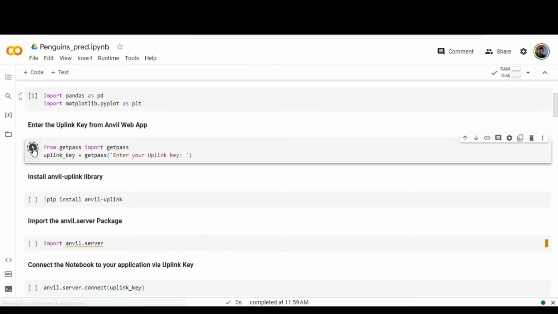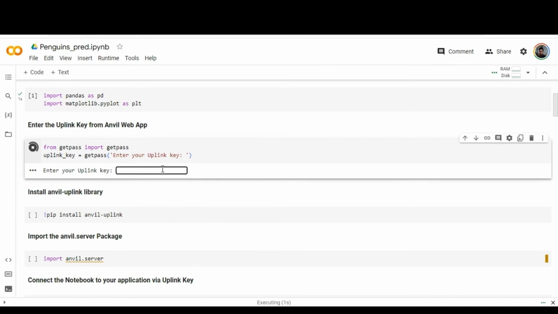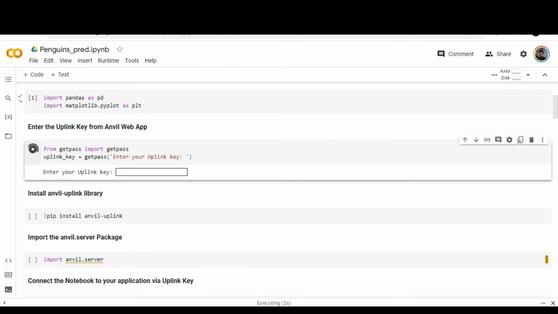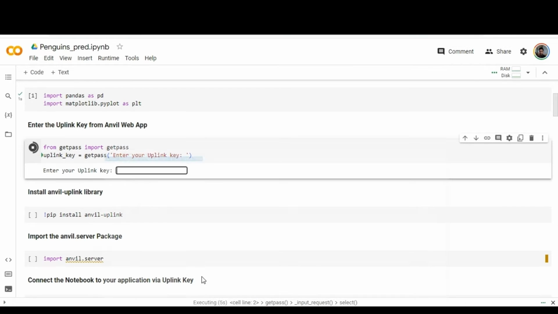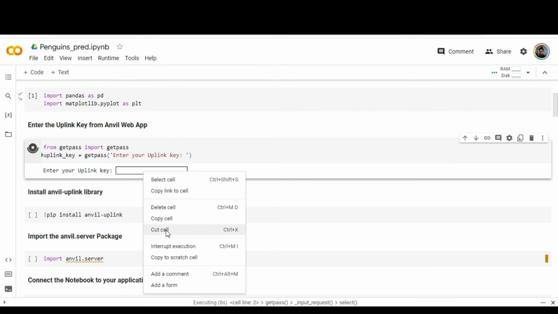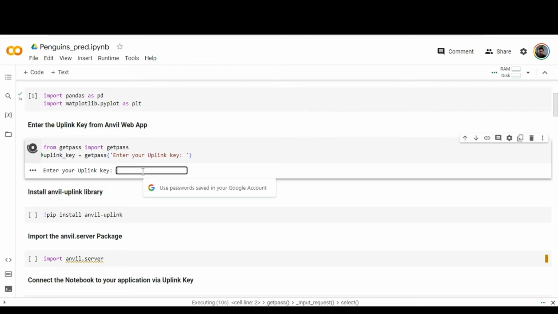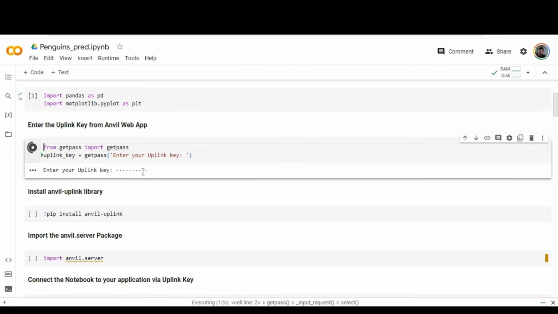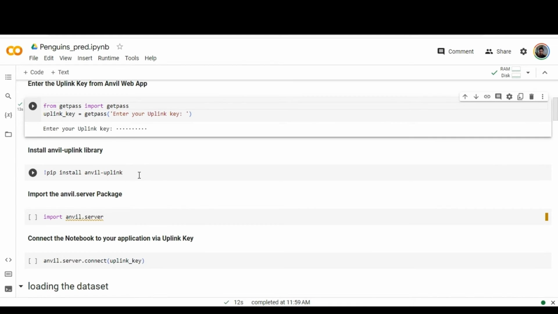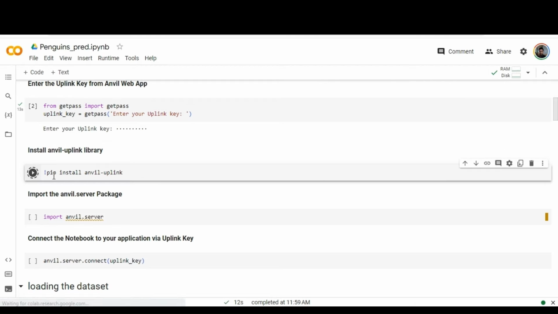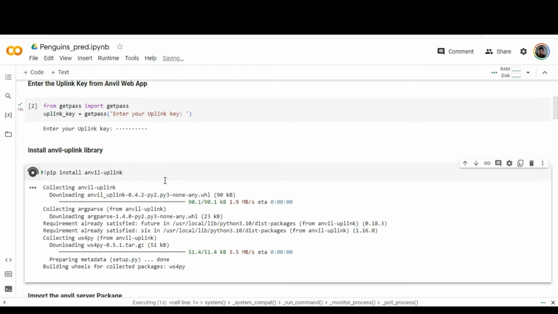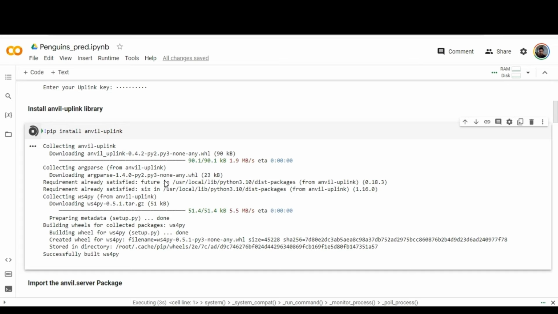So you need to pass the uplink key here. The uplink key, as I said, you get it from the application, paste it over here, give enter. The cell is executed now, and you install the anvil-uplink library here.